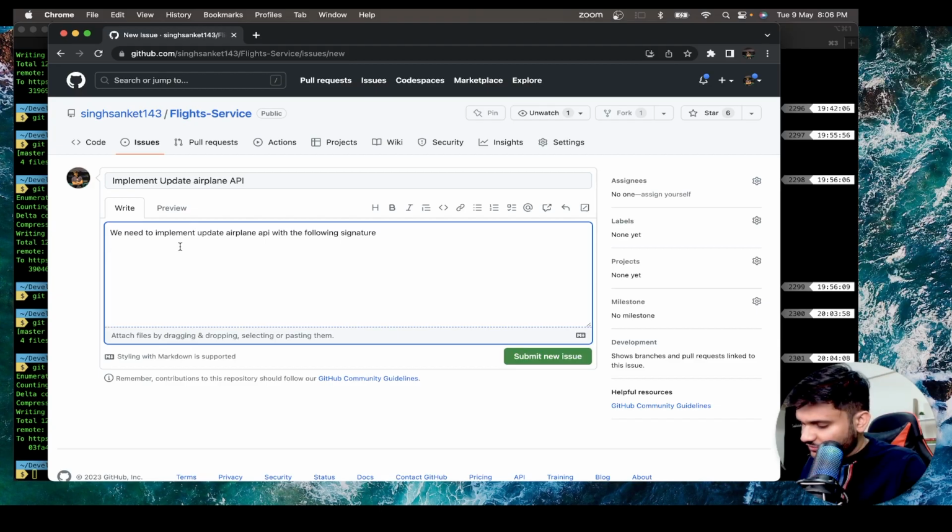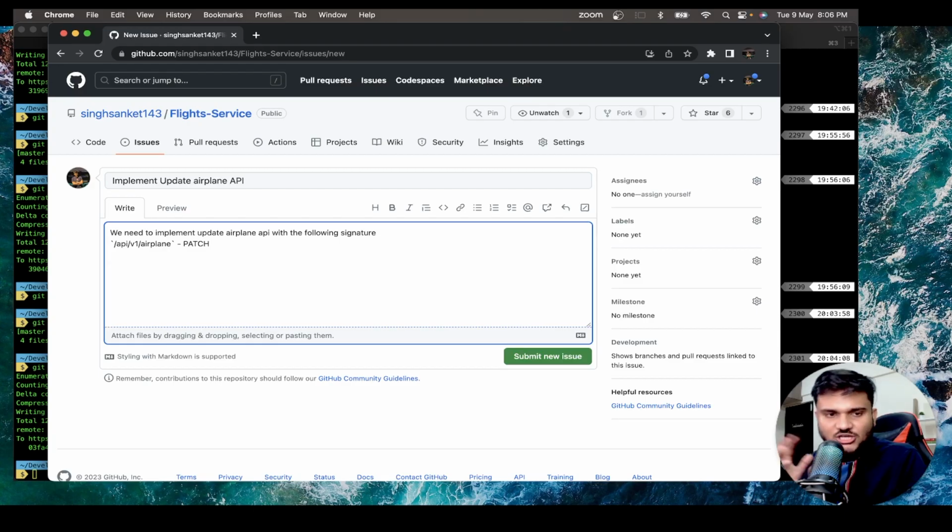With the following signature. What's the signature? Slash API slash v1 slash airplane. Okay. And let's write it like this, which is going to be what? Let's say a patch request. Okay. We'll make a patch request.